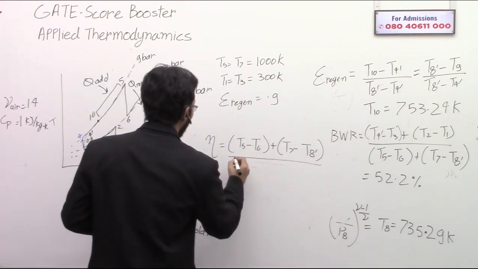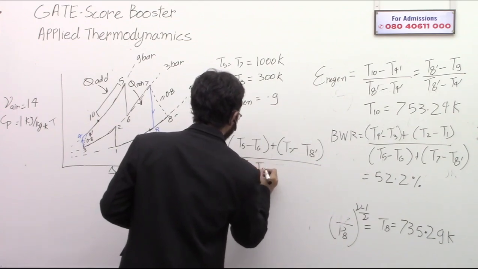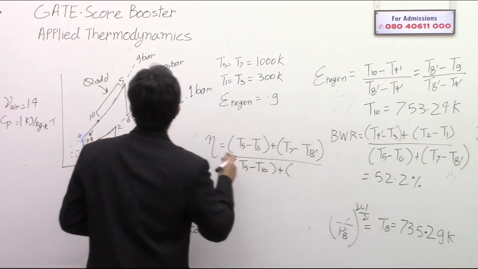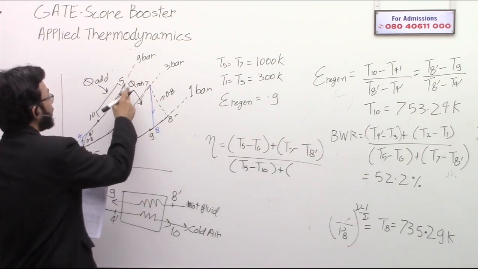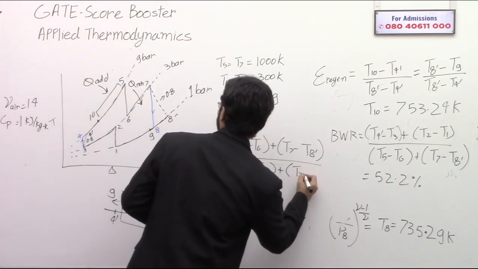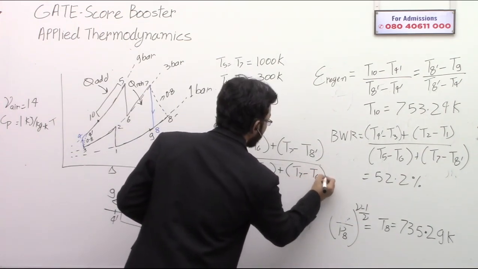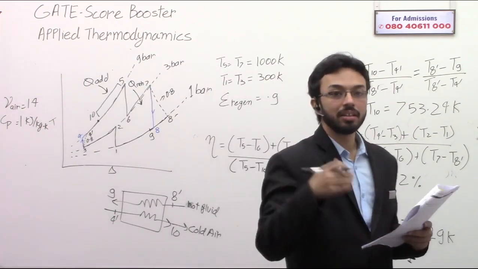The heat addition occurs from T5 minus T10, plus there is a reheat also. In reheat some heat addition occurs, so that is T7 minus T6. Do not forget the heat addition in the reheat.